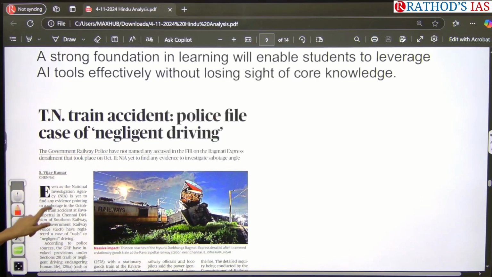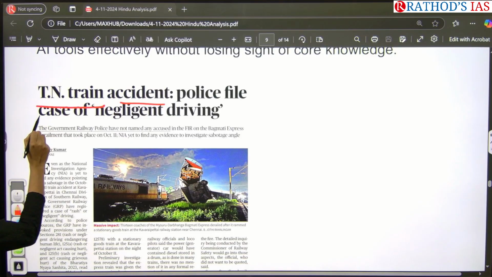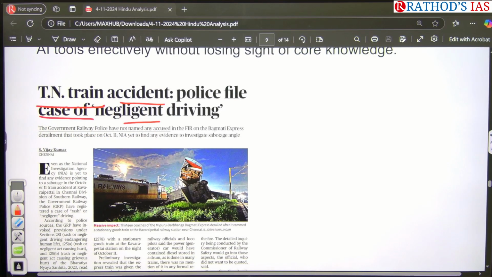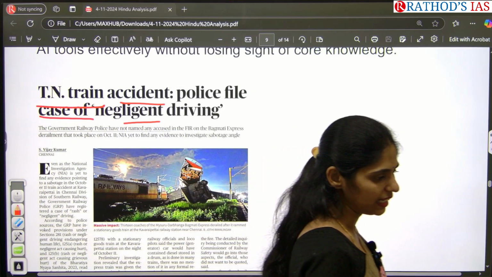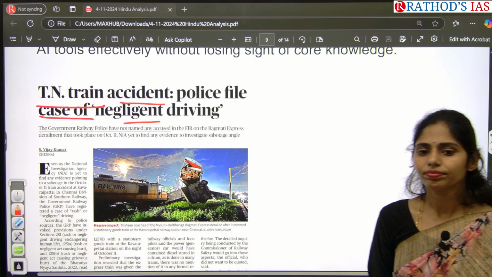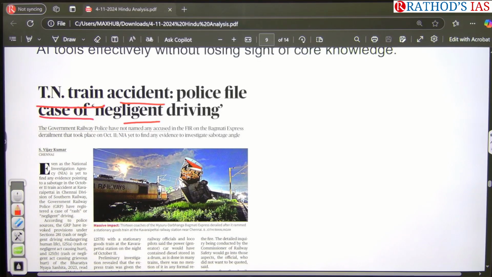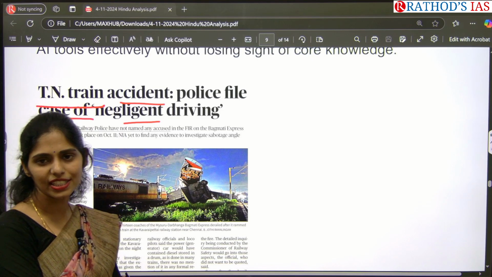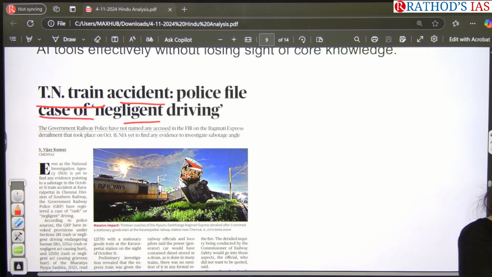Okay, so see this article. Tamil Nadu train accident, police file case of negligent driving. So again, there is one more train accident. Can you tell me any terminology that you have to see regarding these train accidents? What are the dimensions you have to think about? Come on. You have to say what the reasons are for this train accident. What is the main reason for this train accident?